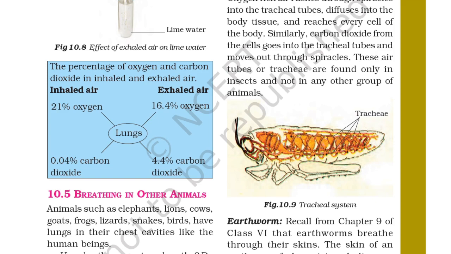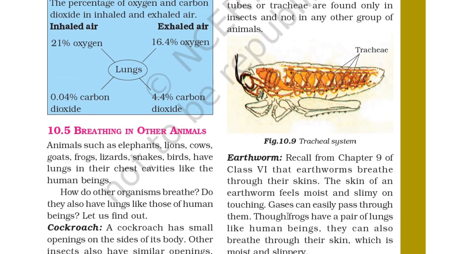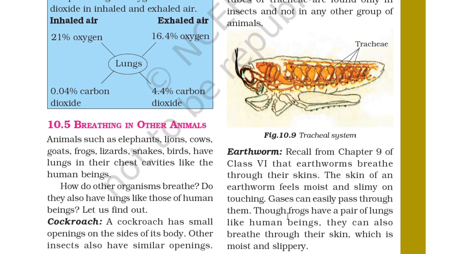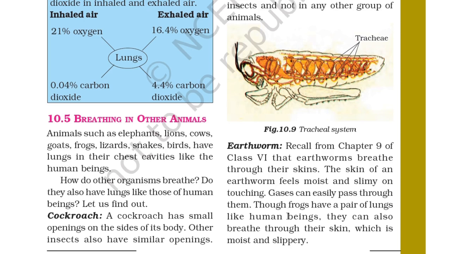In the earthworm, recall from chapter 9 of class 6th, the earthworms breathe through their skin. The skin of an earthworm feels moist and slimy on touching. Gases can easily pass through it. Though frogs have a pair of lungs like human beings, they can also breathe through their skin, which is moist and slippery.